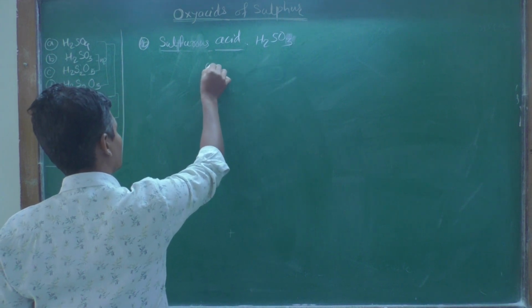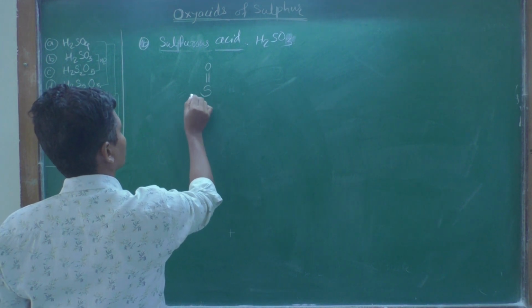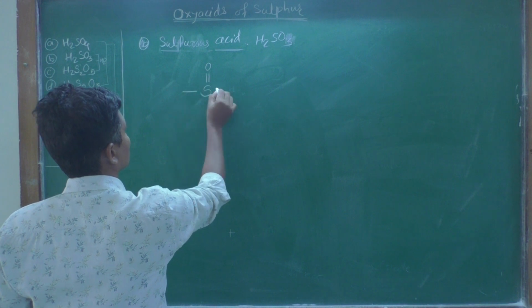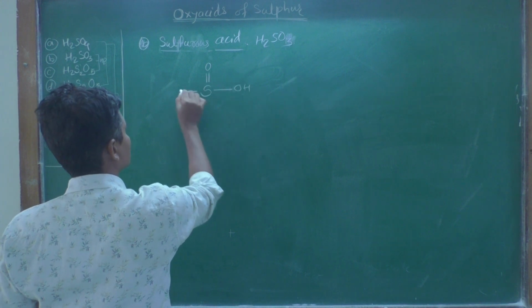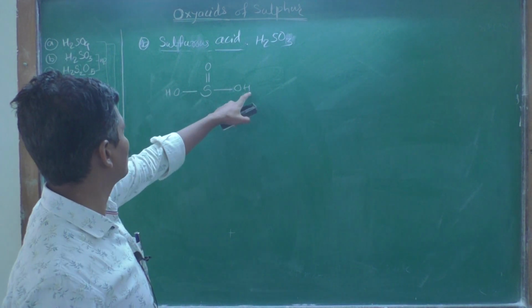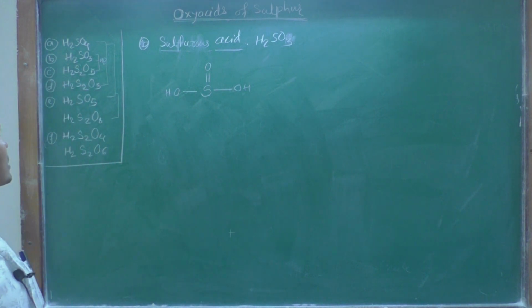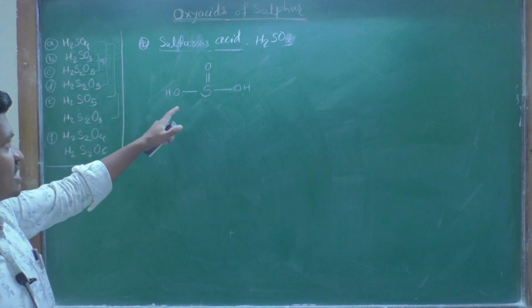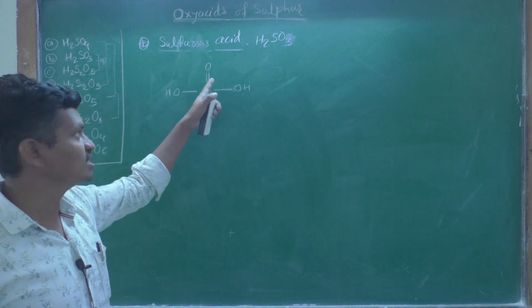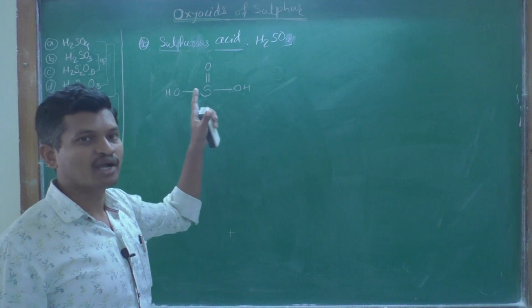So sulfur, double bond oxygen, and two oxygen atoms remain, OH, and this is OH. So H2SO3, this is the structure of sulfurous acid. So sulfurous acid has only 3 oxygen atoms, 1, 2, 3. Out of these 3, one is doubly bonded and the other 2 have hydroxy groups.